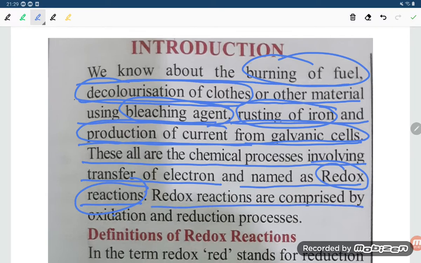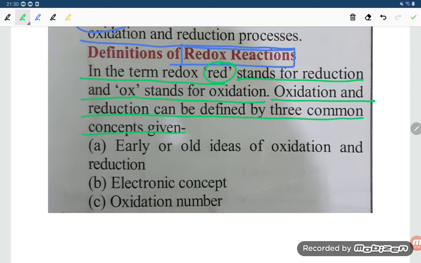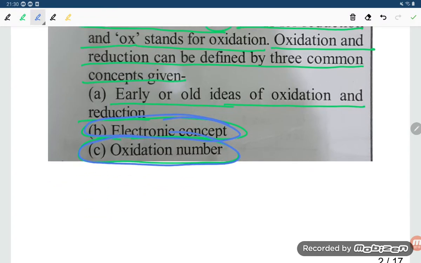Redox reactions are comprised of oxidation and reduction processes. So the definition of redox reaction: in the term redox reaction, RED stands for reduction and OX stands for oxidation. Oxidation and reduction can be defined by three common concepts: the early or old ideas of oxidation and reduction, the electronic concept, and the oxidation number concept.